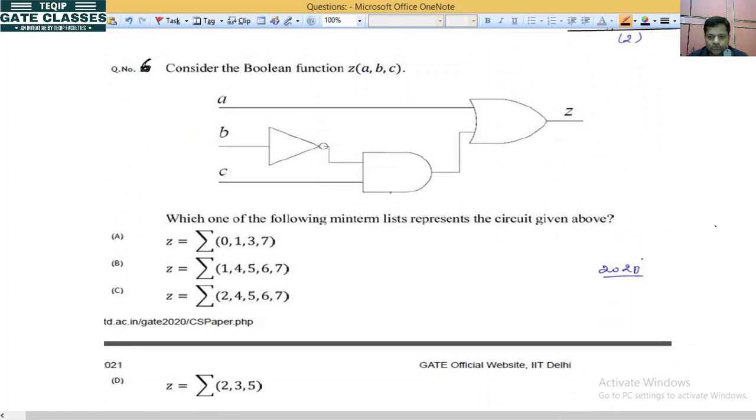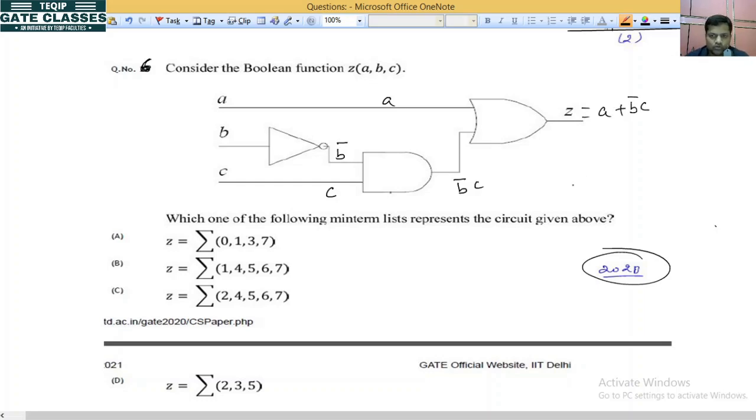This question comes in 20. So this is a circuit and we have to represent the expression of z in sum of min terms. Okay na. It will be a, it is b bar, it is c. So it will be b bar c. This one will be a plus b bar c.